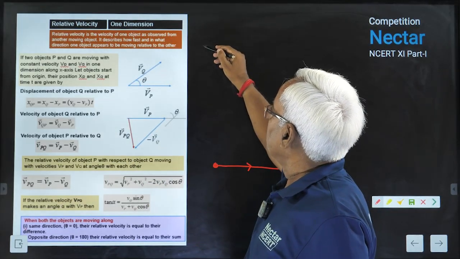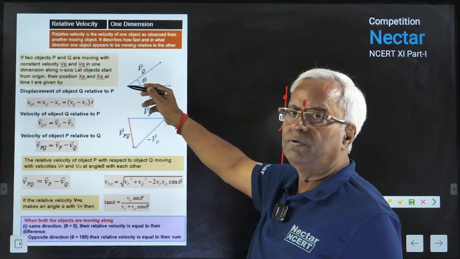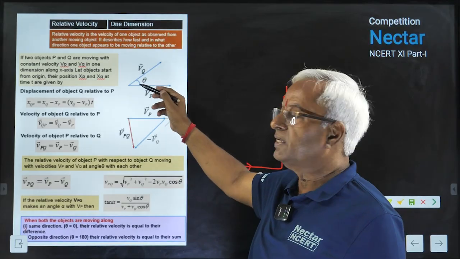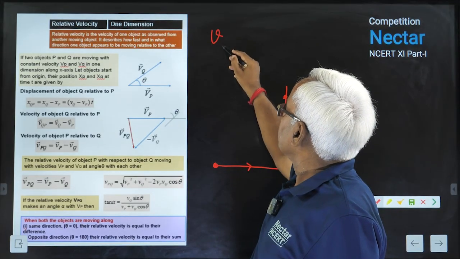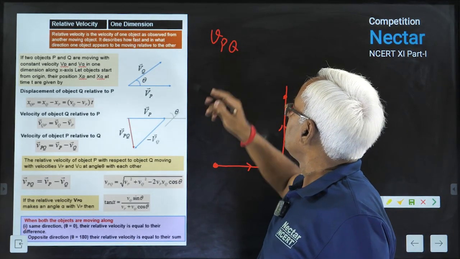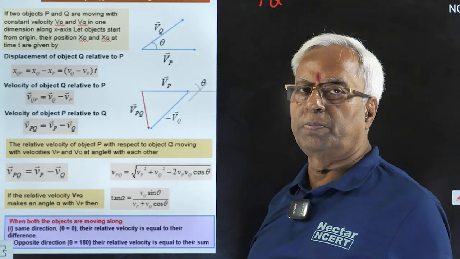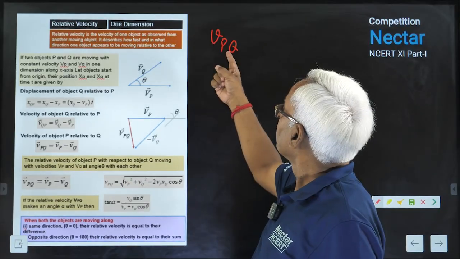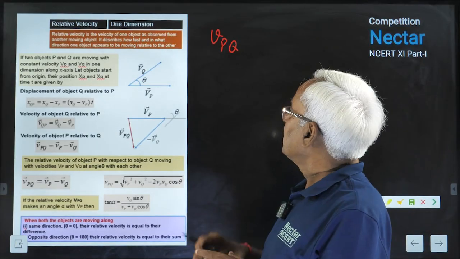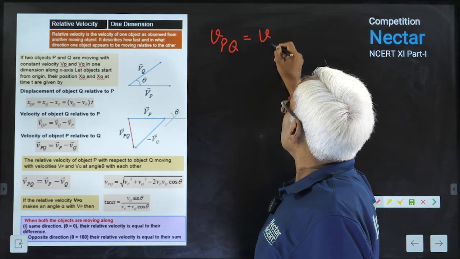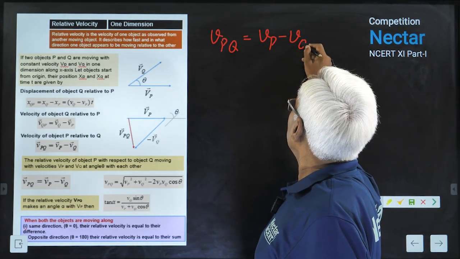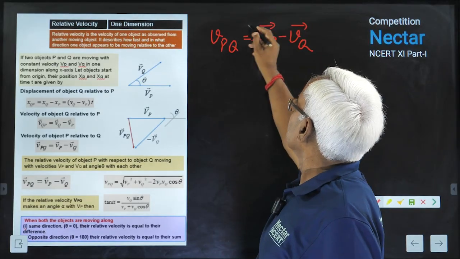Then suppose here it's given velocity of p, velocity of q, having angle theta. In two cases, you'll have to think in a different way. You say velocity of p with respect to q. In that case, what will you do? You subtract velocity of q from velocity of p.